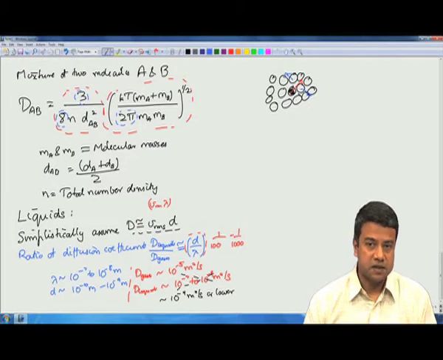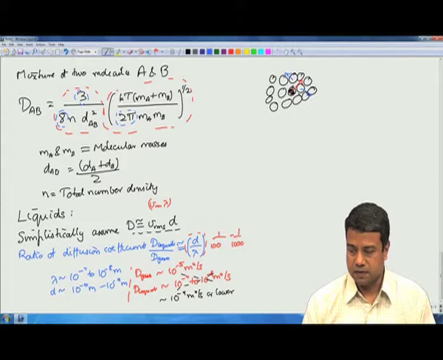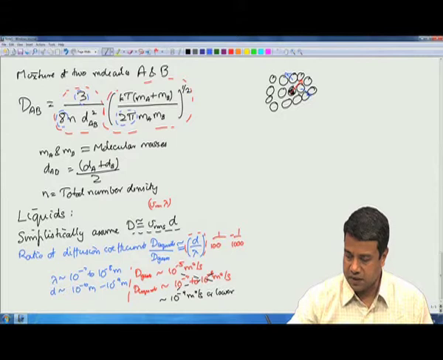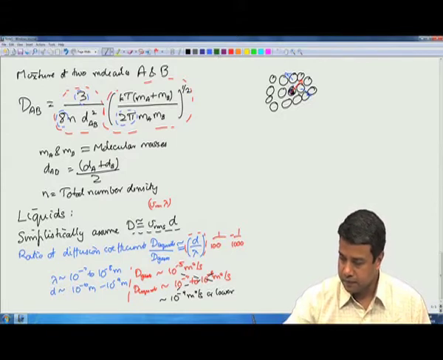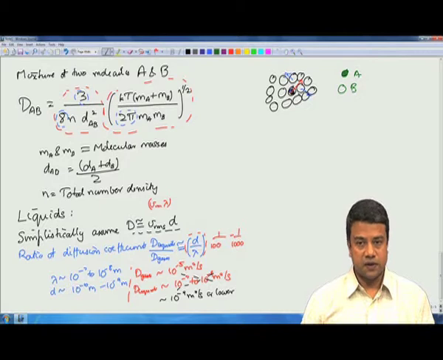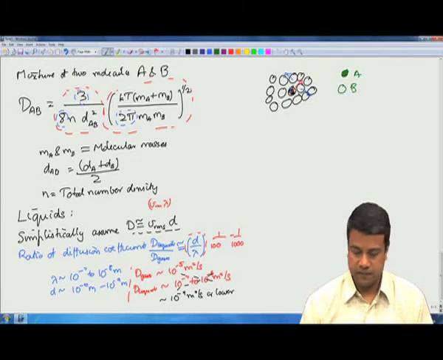After all, mass diffusion has to take place by the physical motion of the molecules. If you have two molecules A and B, so one molecule is A and the other molecules are B. Diffusion of molecule A requires that the A molecules have to actually move, and without the molecules moving you cannot have mass diffusion.